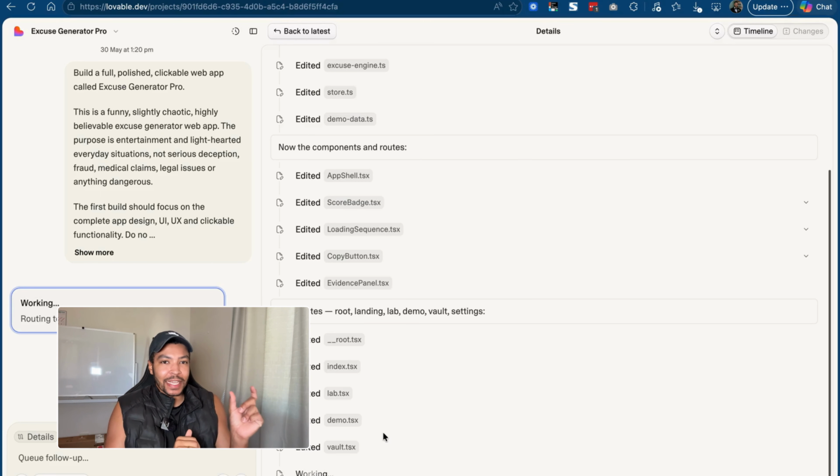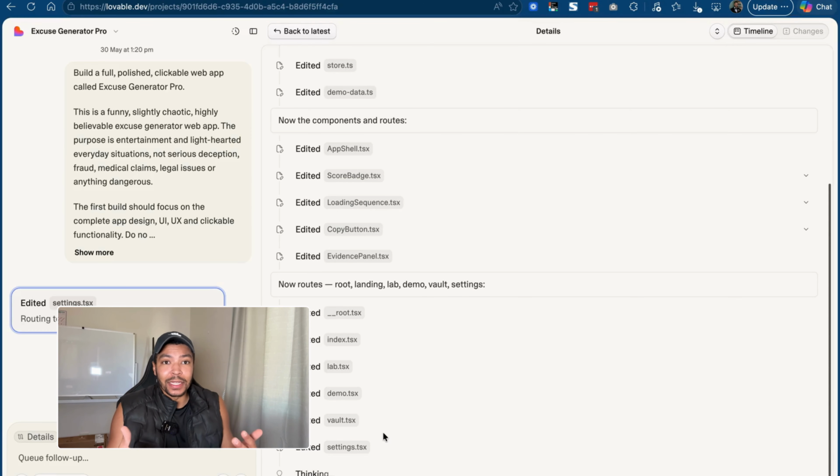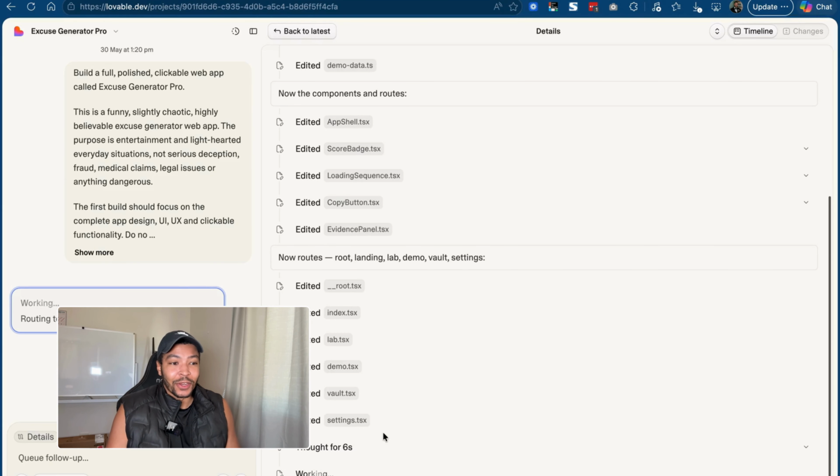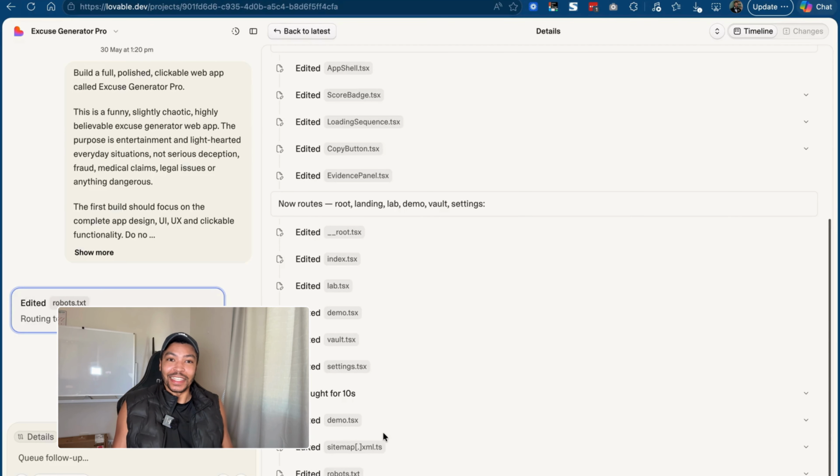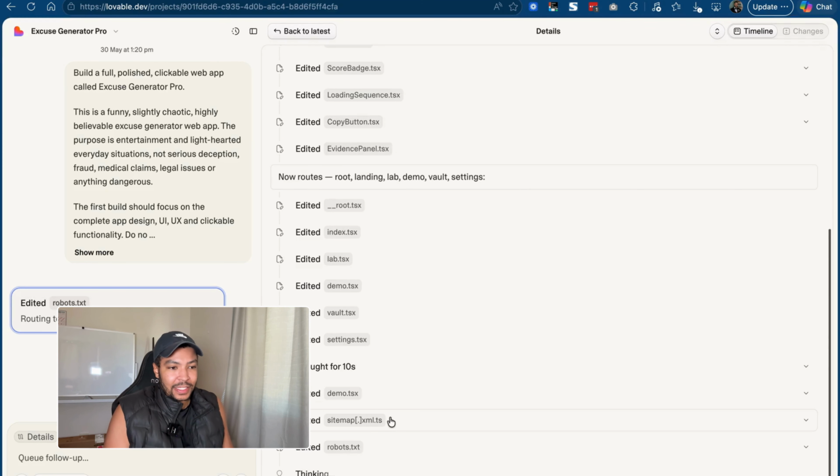But then there's this 20%, the technical side of things, where, again, Lovable helps a lot with that, but it's just understanding what you need to do there and walking through it with Lovable. What's a database? How do I connect a database? Do I need a database? But the beauty of the age we're in today is that the information is out there and the tools are out there. So you can learn as you go and build something amazing. And I think that is just crazy. So let's take a look at what it's built for us so far.